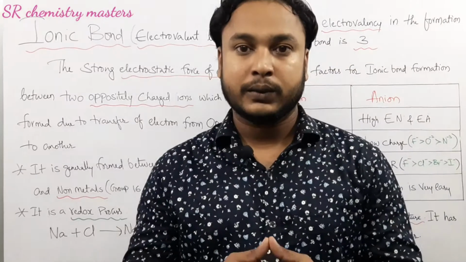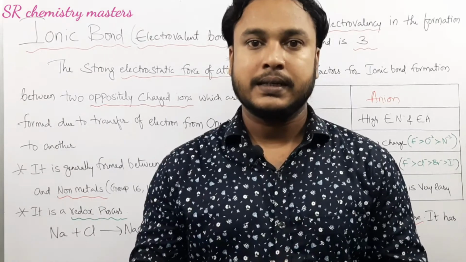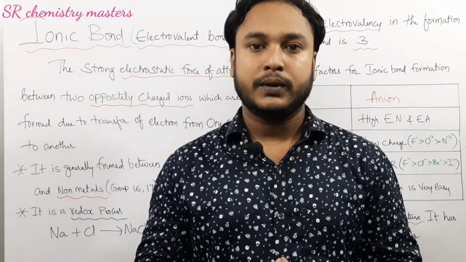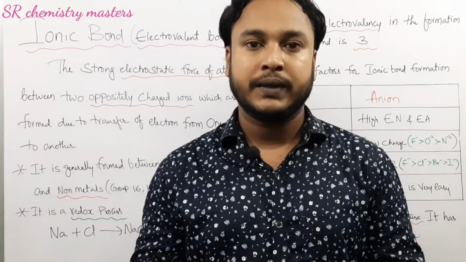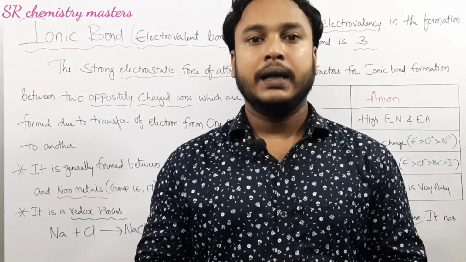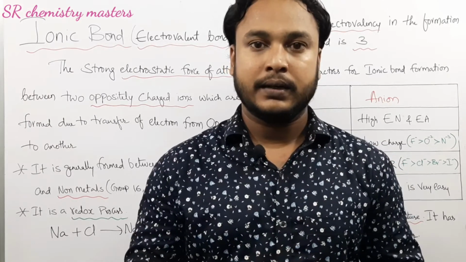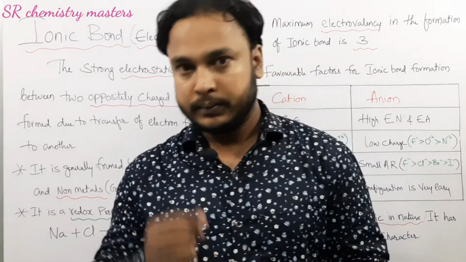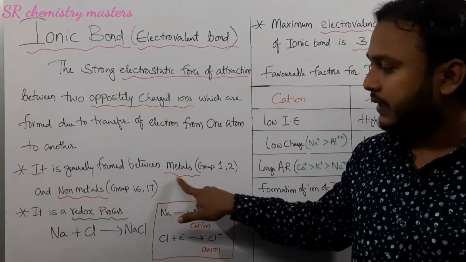Ionic bond is the electrostatic force of attraction between the oppositely charged ions, that is cation and anion. As you know, cation is formed because of the losing of electron, whereas anion is formed because of gaining of electron. And a force of attraction exists between these cation and anion, which is known as electrovalent bond or else ionic bond. In general, ionic bond is formed between the metals and non-metals.